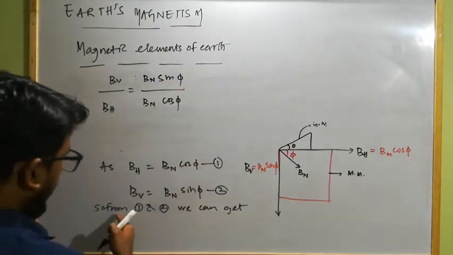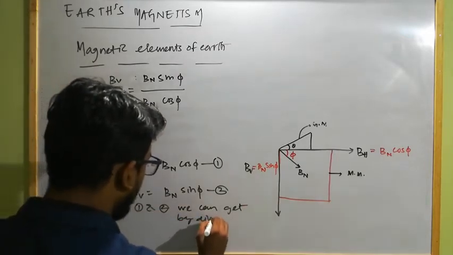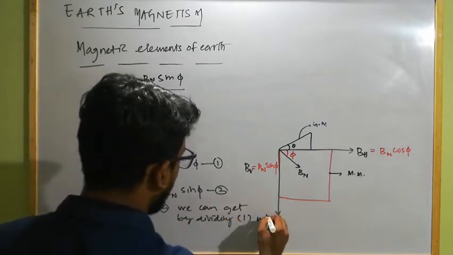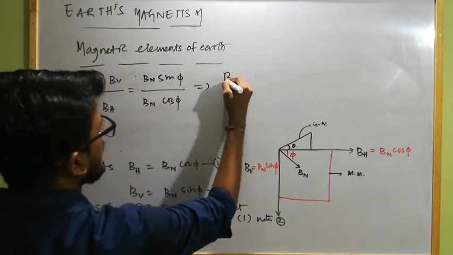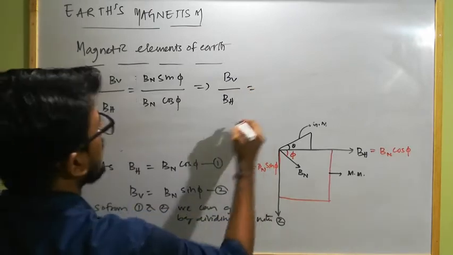So the ratio of the vertical component to the horizontal component will be tan phi.